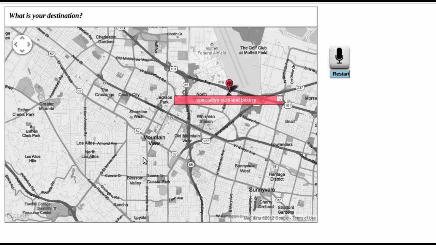Avoid speaking the exact target business name, such as the name of a specific restaurant. Although chain store names such as Subway are okay to use, it is recommended to use the category of the target place, plus landmarks. In this case, I would say Sandwich Place instead of Specialties Cafe. Sandwich place.